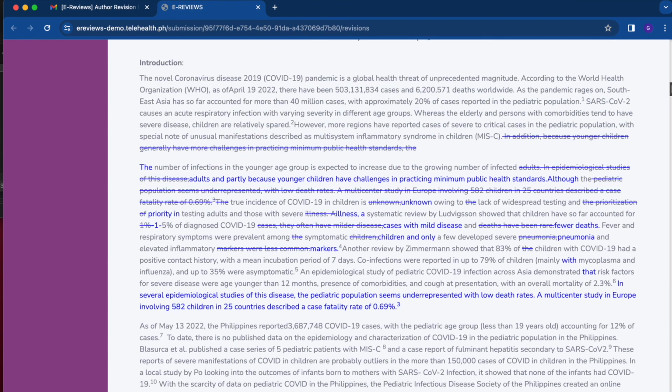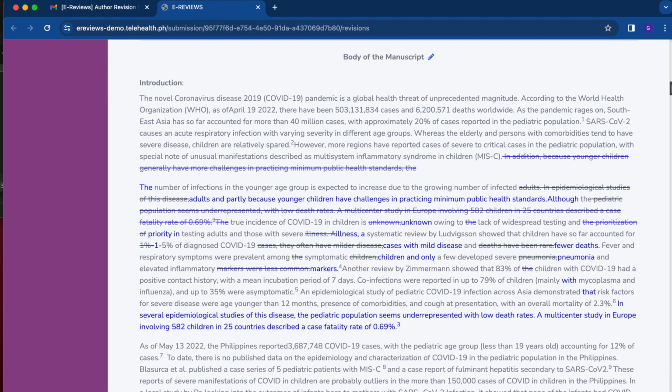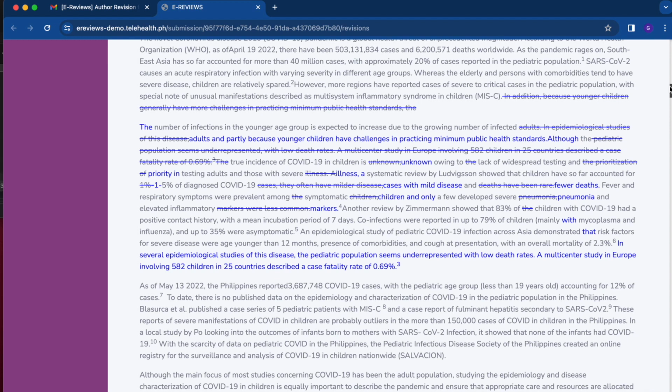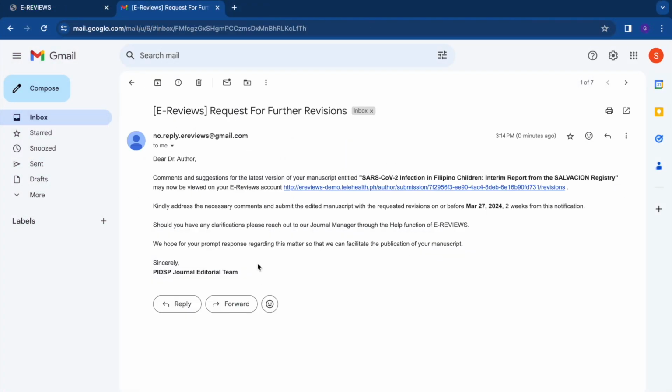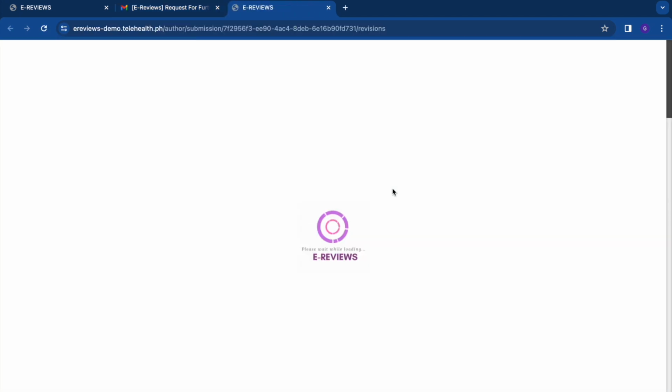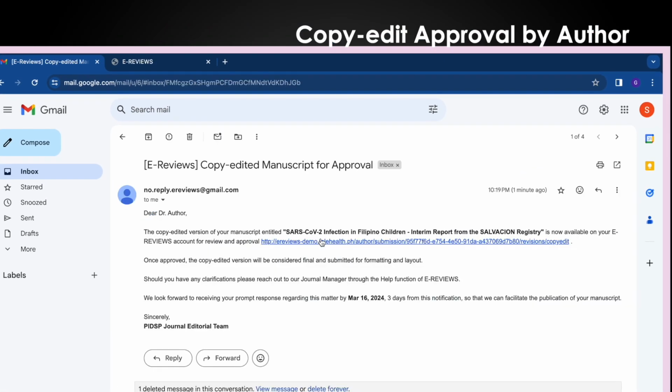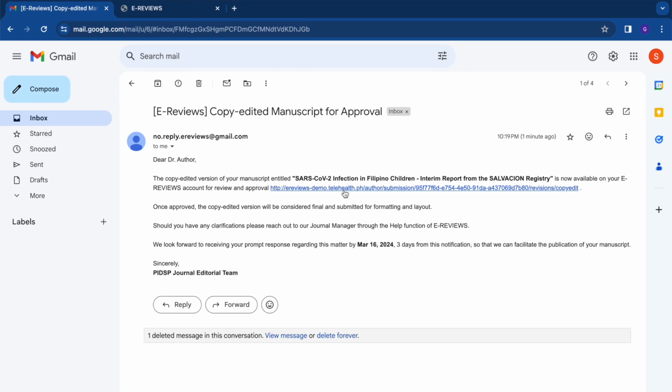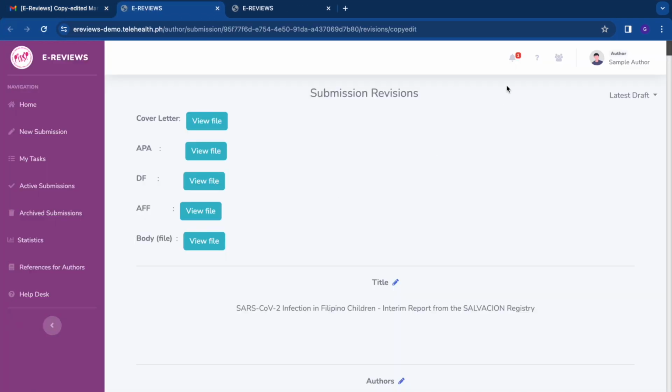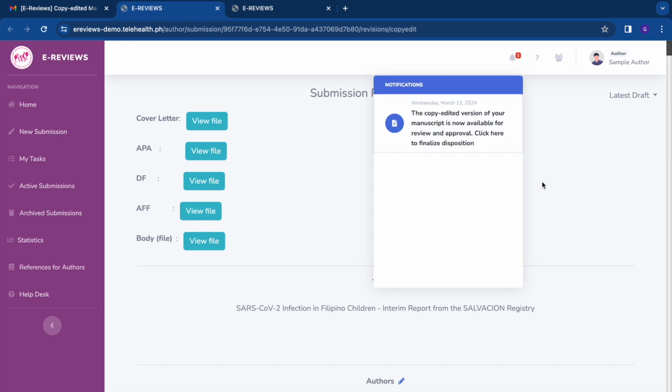The EIC's comments and revisions will appear in blue in the manuscript revision module. Authors will be asked to respond to comments and make revisions as necessary. Once the manuscript is approved as final by the EIC, it will undergo copy editing by the journal manager, which will take a minimum of 2 weeks.